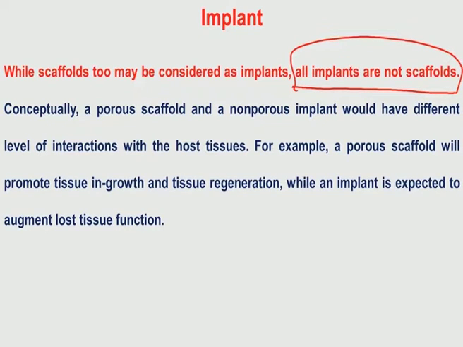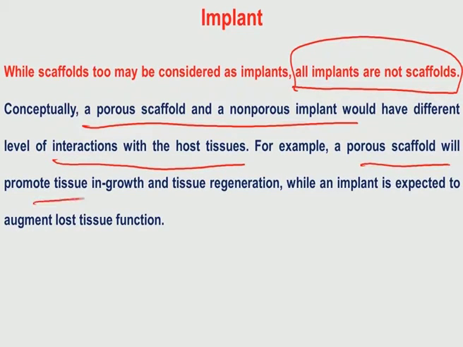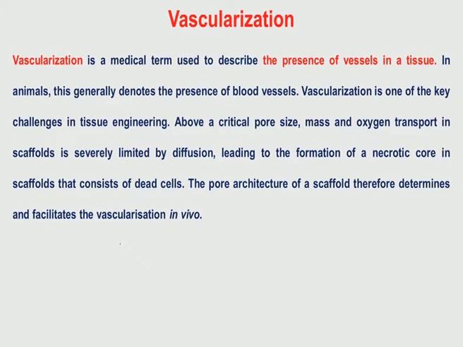This is one of the important concepts that you must remember. Conceptually, a porous scaffold and a non-porous implant would have different levels of interaction with the host tissues. For example, a porous scaffold will promote tissue ingrowth and tissue regeneration, while an implant is expected to augment lost tissue function. So, although they are expected to have very good biocompatibility for their use in medical applications, they have different levels of interaction with living systems.